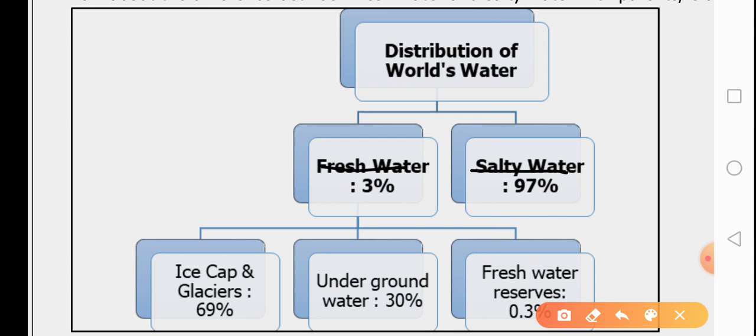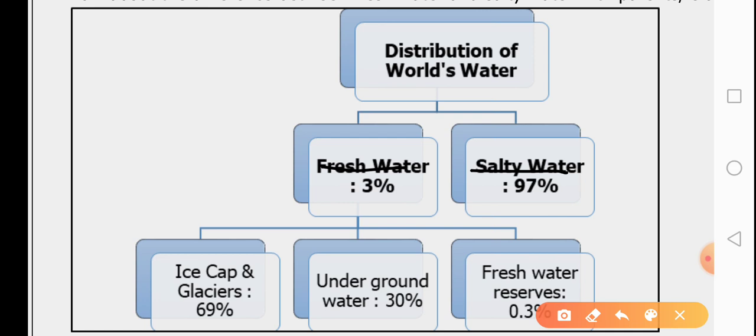As the name is telling, it is full of salt. You cannot drink it, you cannot make your food in it, you cannot use it to bathe, you cannot use it in your other daily life activities. This water is not usable as it is. However, we can use it after purification, but that needs a lot of energy and a lot of money.